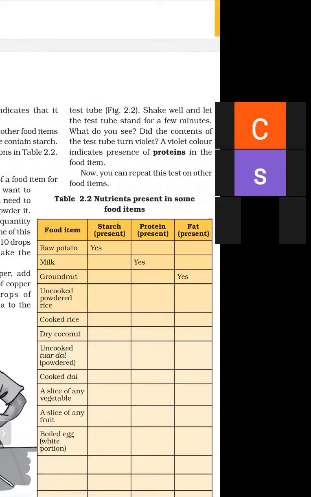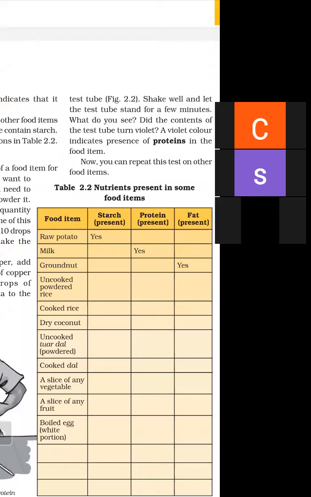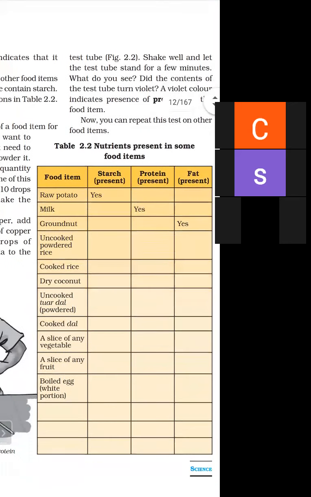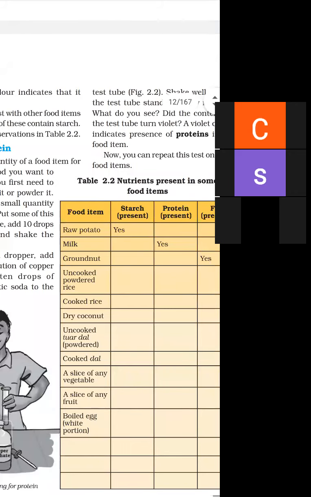Firstly, we take these food items, put them on a plate, and add a few drops of iodine solution. If it turns blue black, then these items contain starch, and if it does not turn blue black, then it doesn't contain starch. We can test this for any given food item, just like milk, cooked rice, and cooked dal.